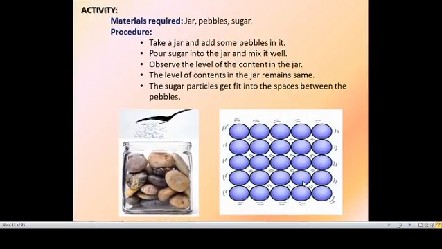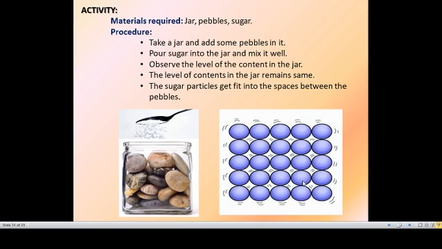So shall we do one activity? Take a glass jar, which should be transparent so you can see, and pebbles, and sugar or sand or salt, anything you can take. The procedure is, take a jar and fill some pebbles in it. Pour sugar into the jar. You can see that the pebbles are so visible. Now I am adding sugar, because pebbles are large in size.